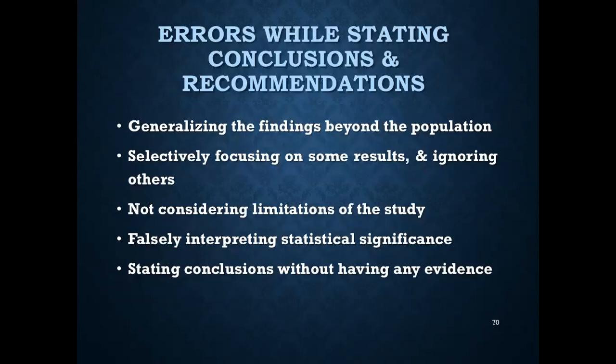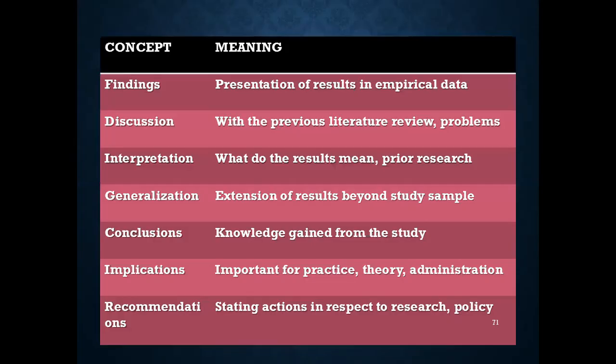Errors. There can be some errors while stating conclusions and recommendations. These include generalizing the findings beyond the population, selectively focusing on some results which are good or positive and ignoring the others which are negative, not considering the limitations of the study, falsely reporting or interpreting statistical significance, and stating the conclusions without having any evidence to support them. These are errors which could be avoided while stating conclusions and recommendations.